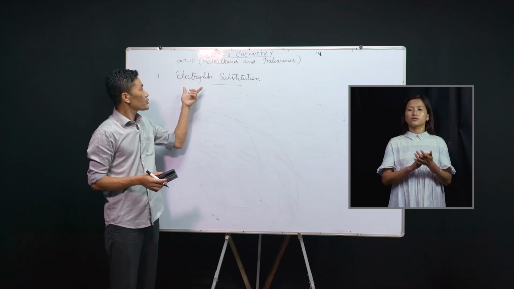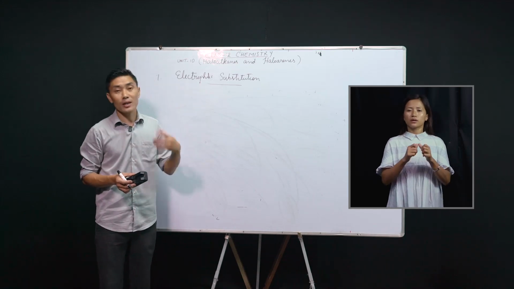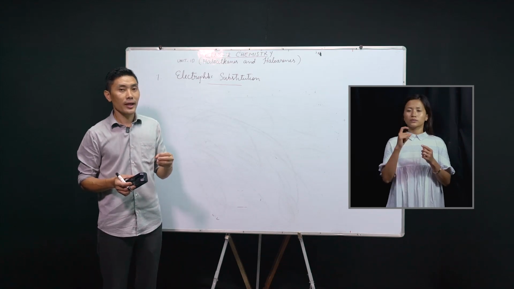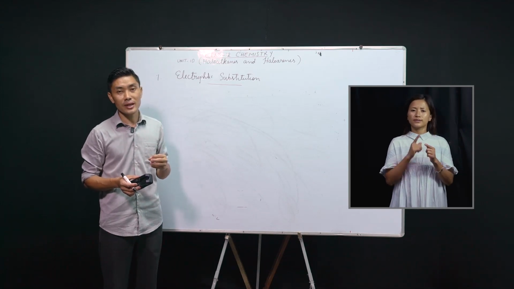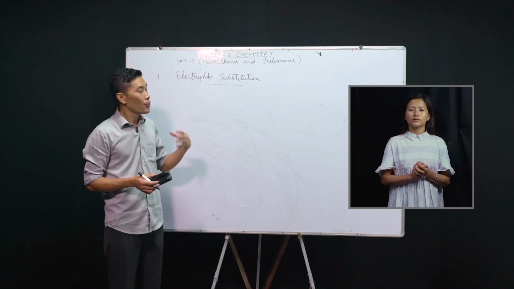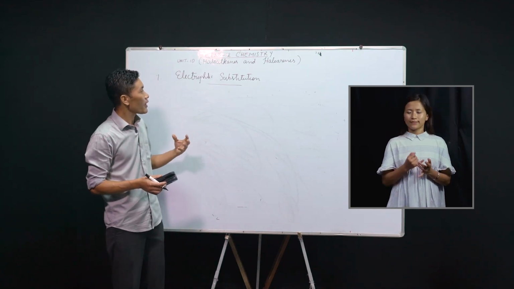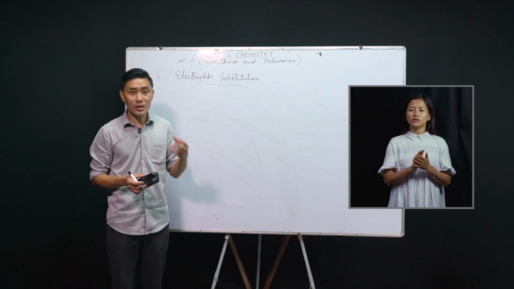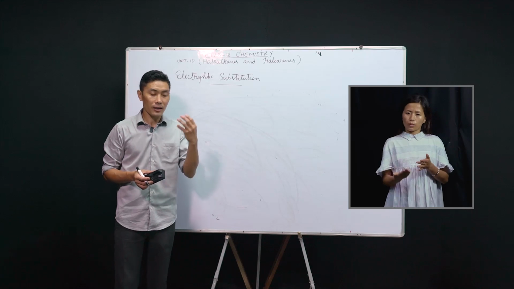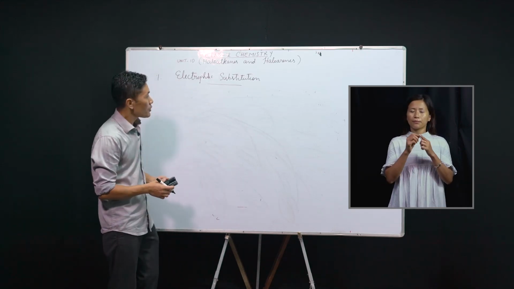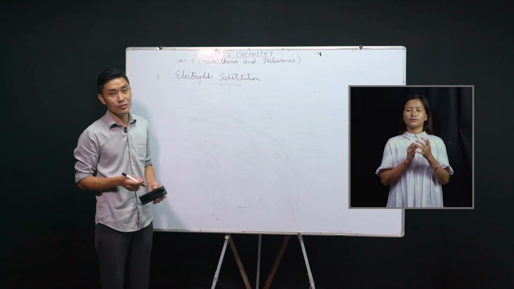But these electrophilic substitution reactions in the haloarenes occur much more slowly and under more drastic conditions than that we see in benzene. So why does this happen? Why are these electrophilic substitution reactions in haloarenes much slower, and why do they occur under more drastic conditions compared to that of benzene? Once again, there are two reasons for this.